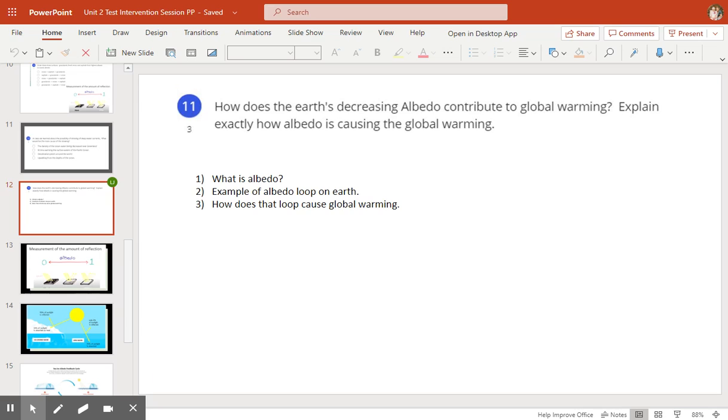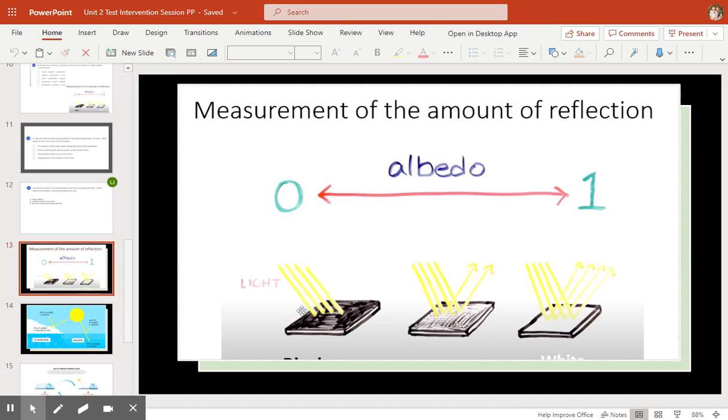First off, albedo is the measurement of the amount of reflection. So the darker something is, the less it's going to reflect. It absorbs more energy. If we have something that's pure black, it's going to have an albedo of 0 because it's not going to reflect. Whereas something that is white is going to reflect a lot of light, so it gets closer to 1. So the higher the albedo, the more it reflects. The lower the albedo, the less it reflects.